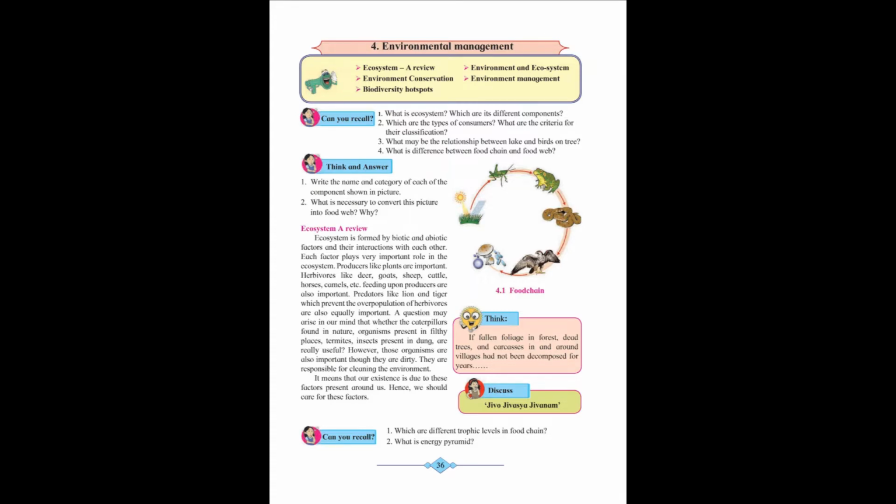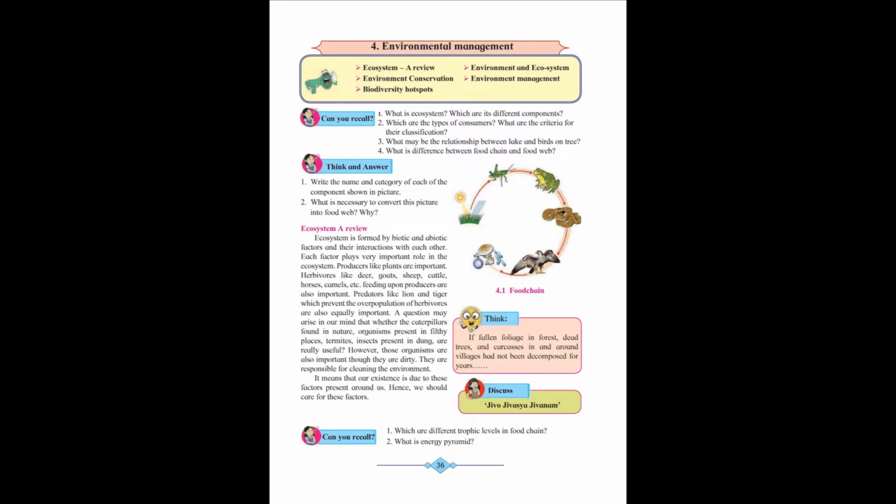A food web is a network of food chains. Many food chains are interconnected together to form a food web. You had studied this in chapter 7 of 9th standard. If you have any doubt, you may refer to chapter 7, 9th standard.